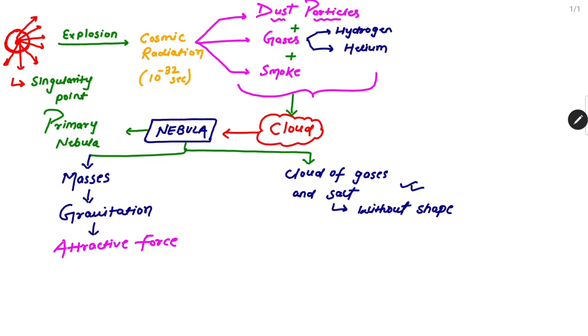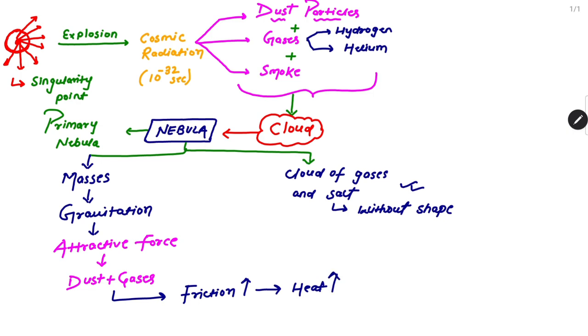It will start attracting all the gases, dust particles, and smoke together, and it will start attracting all of the nebula that is present at that time, right? So the attractive force will start collecting all the dust and gases. So tell me, if there are gases and dust, will friction occur? Friction will be very high, right? And if there is friction, there will be a production of heat also, right?